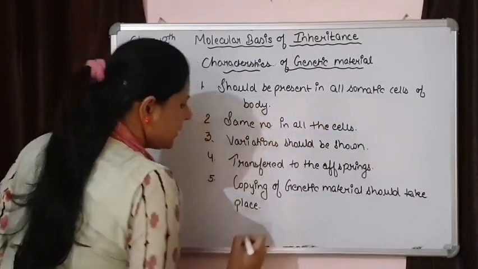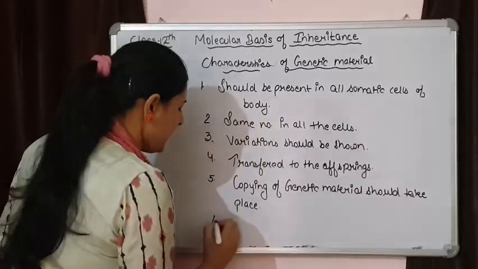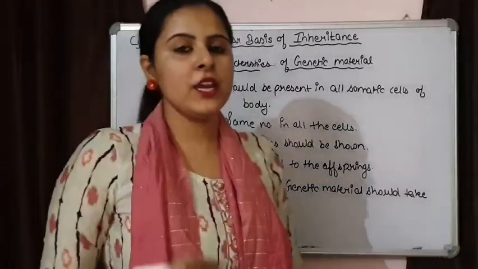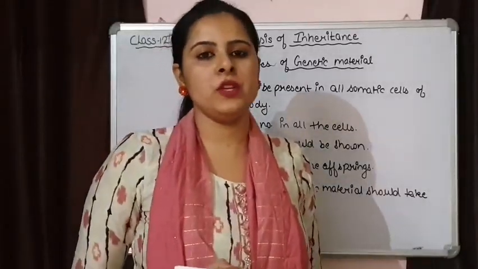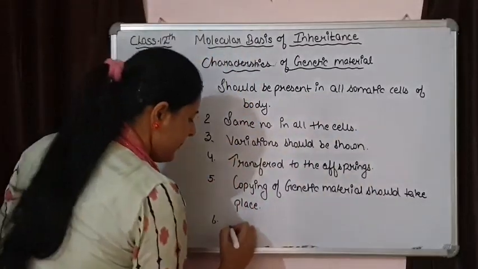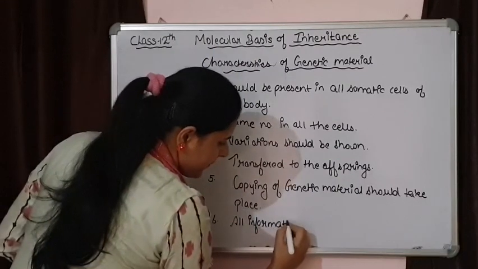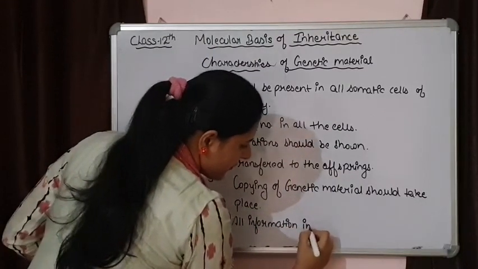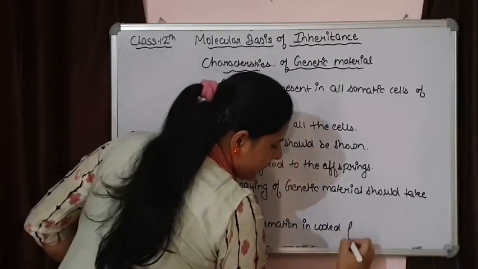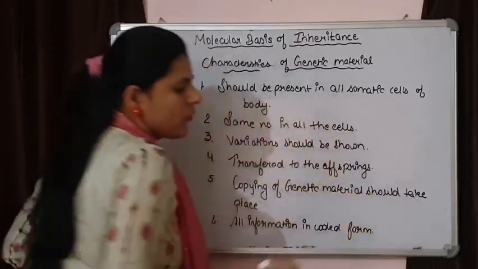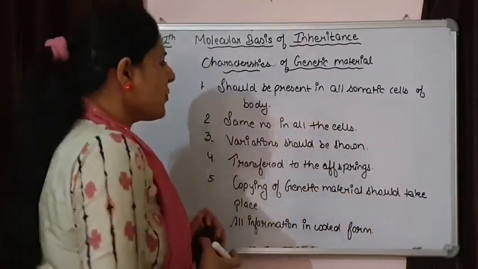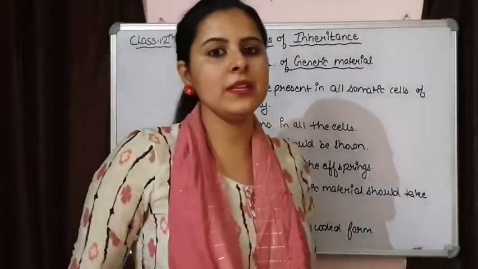It should be able to show its copy. The next thing is it should have all the information in coded form. So all biological information in coded form. These are some of the characteristics of genetic material.